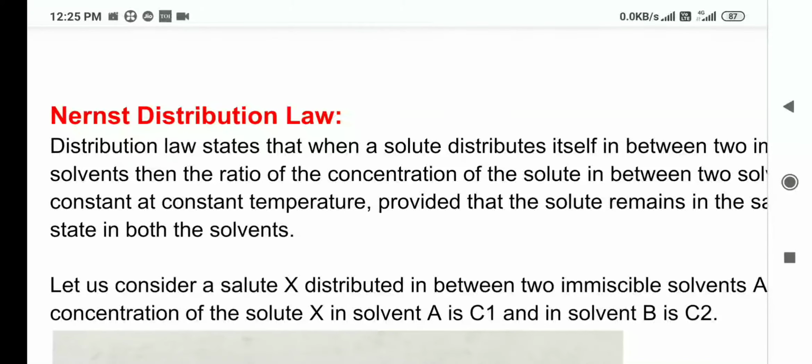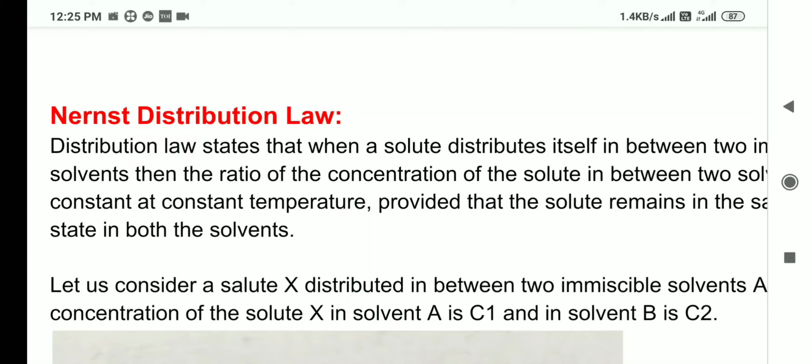So students, our next topic is Nernst distribution law. What is Nernst distribution law? This is also simply known as distribution law.